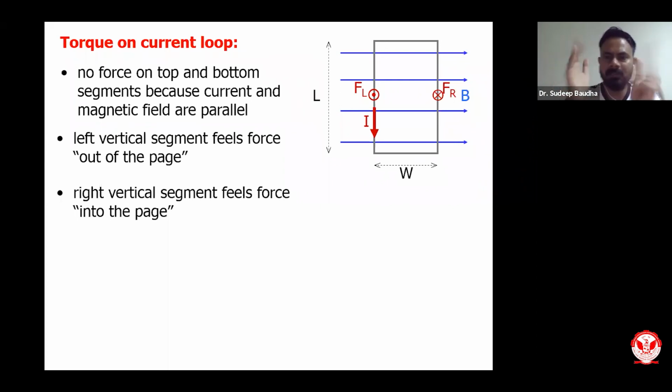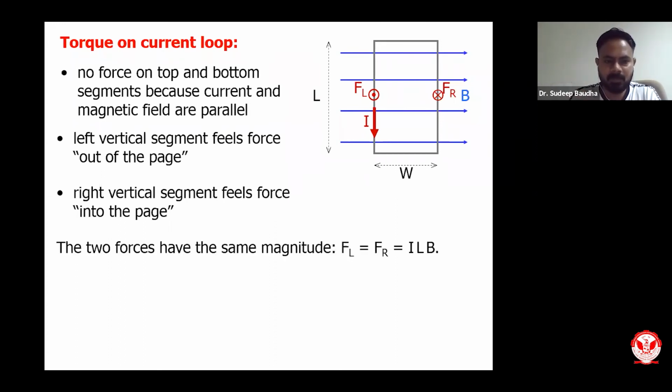If we look at the individual sections, the left length and right length have forces in opposite directions because the direction of current is opposite. So FL will be coming outward, FR will be going inward. These two forces exist, but they cancel each other because they have opposite direction. The two forces have the same magnitude, ILB, but different direction. If you sum up the forces, the net force will be 0.